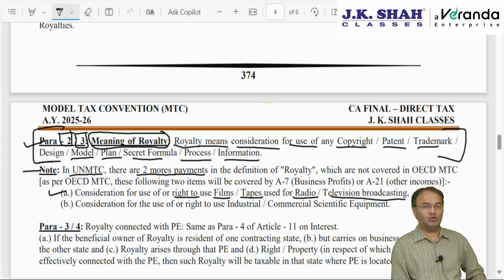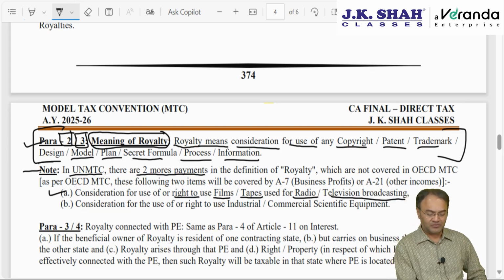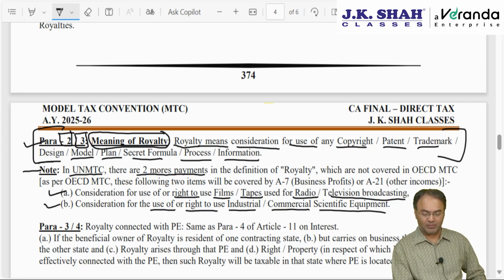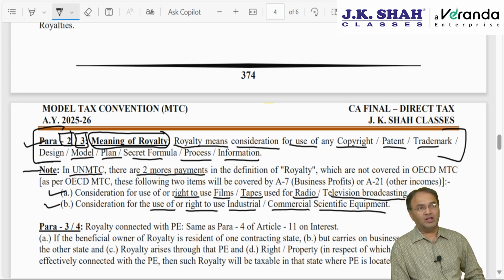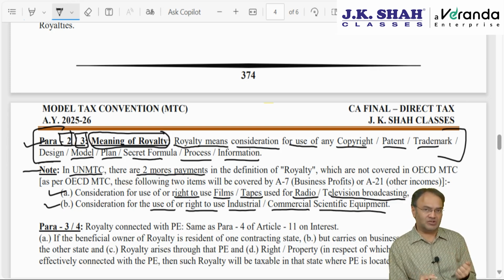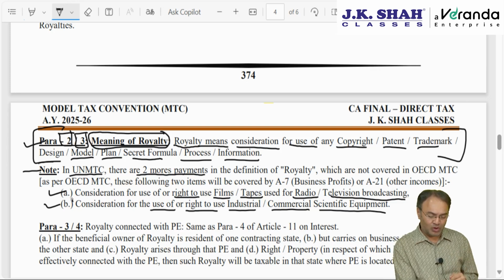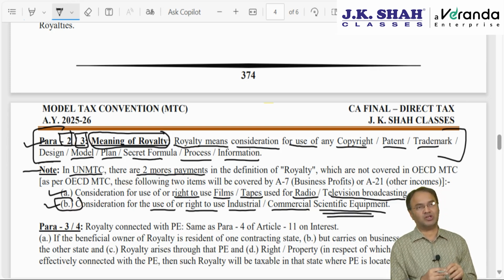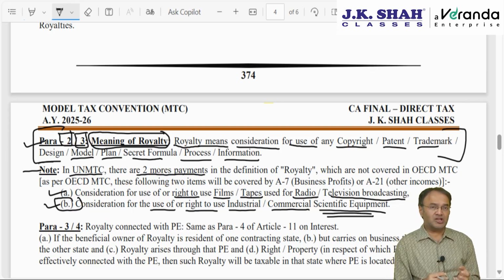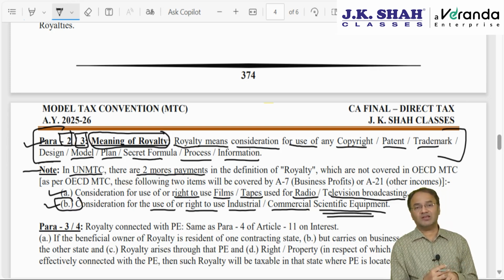broadcasting. Right to use films or tapes which are used for radio or telecasting, or consideration for the use of, or right to use, any industrial, commercial or scientific equipment. Ideally, royalty is understood as rent of an intangible asset. This is the first time in clause B, if you see scientific equipment or commercial equipment or industrial equipment, the consideration for equipment is ideally considered as a lease rental.